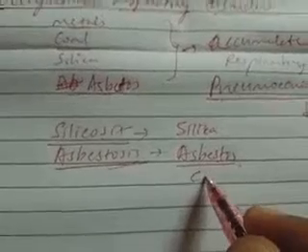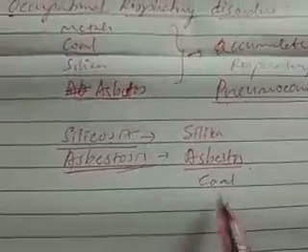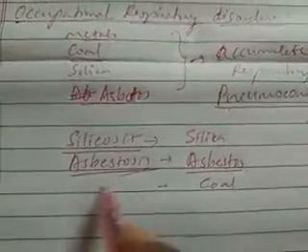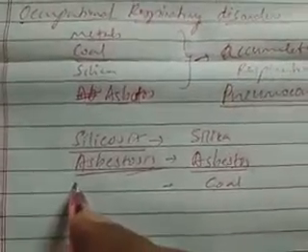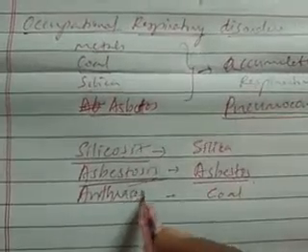One more example you can take is coal. When a person is working in a coal place, the disorder caused is known as anthracosis.